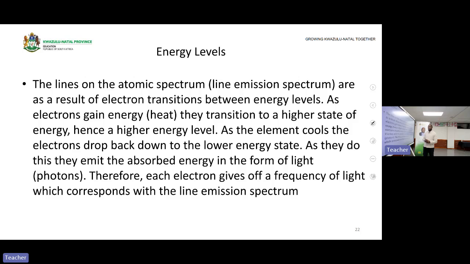Always remember that. Then we went into absorption spectrum as well as emission spectrum. We said absorption spectrum is where you move from a lower energy level to a higher energy level. And then emission spectrum is where you go back down lower. Cold gas, absorption. Hot gas, emission. Absorption spectrum has dark lines. Emission spectrum has bright lines.